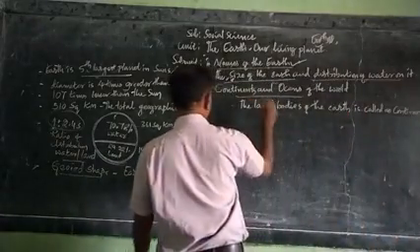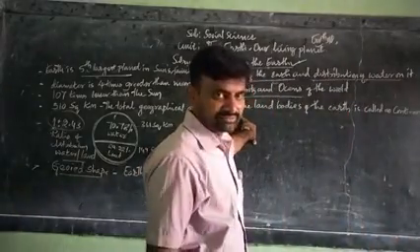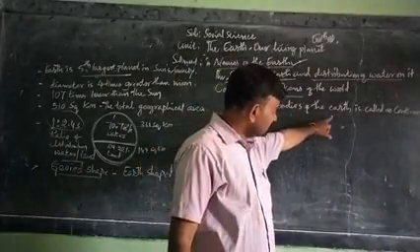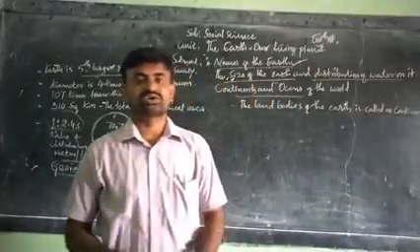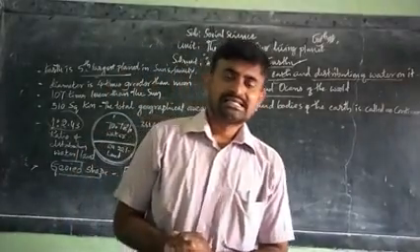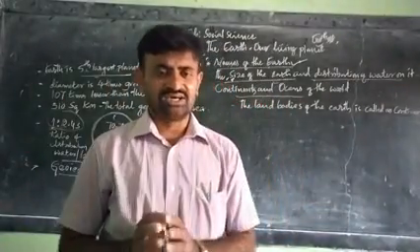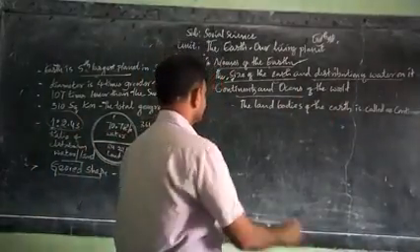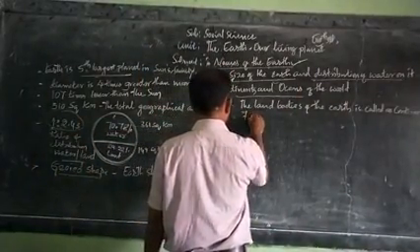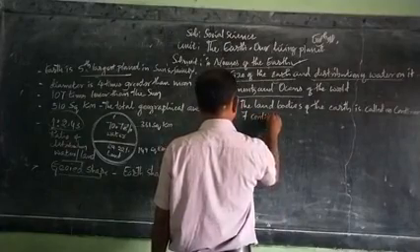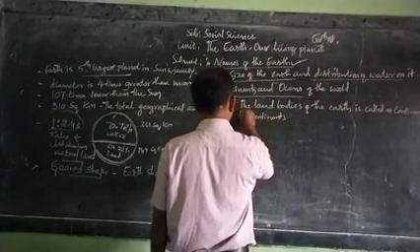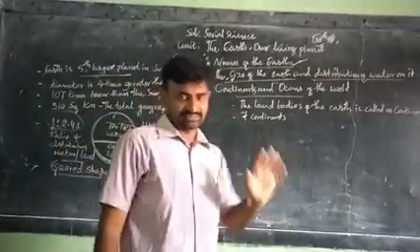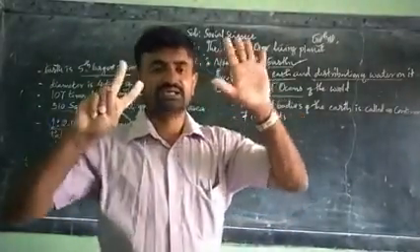This is the definition, or meaning, of a continent. On this earth there are seven continents. We can see totally seven continents on the earth.